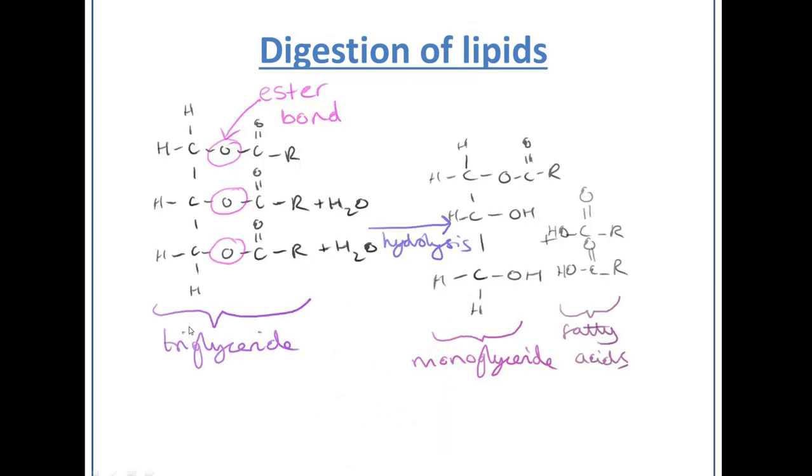So here's a triglyceride joined together by ester bonds, and then they are hydrolysed, using two water molecules, into a monoglyceride, because you still have one of the fatty acids left attached to the glycerol. So you get a monoglyceride and two fatty acids. So a triglyceride has ester bonds. You use two water molecules which will hydrolyse two of those ester bonds to form a monoglyceride and two fatty acids.